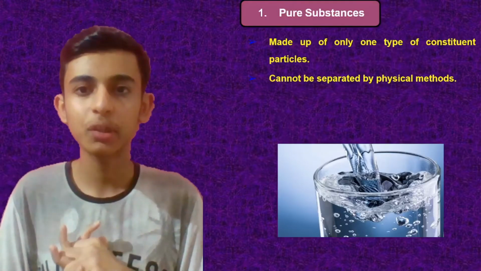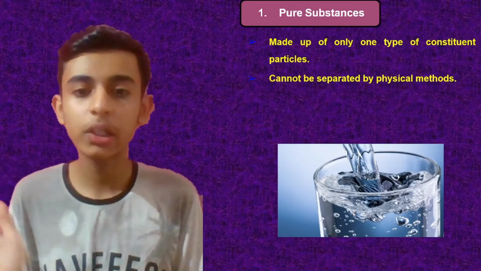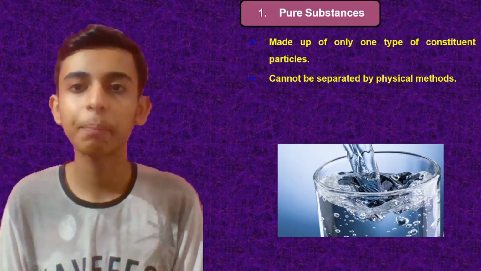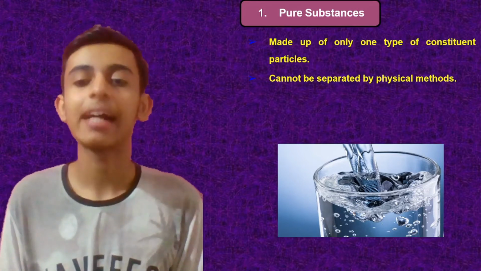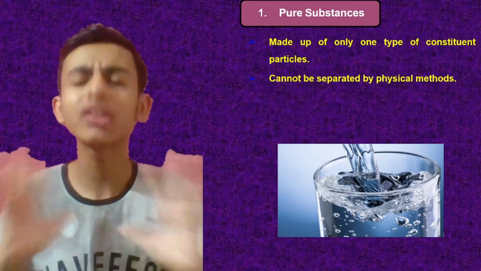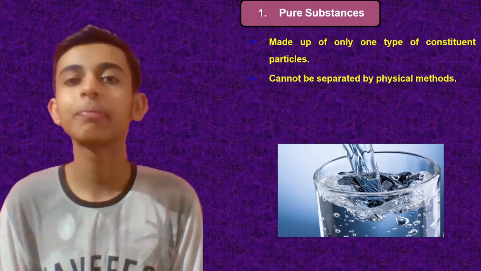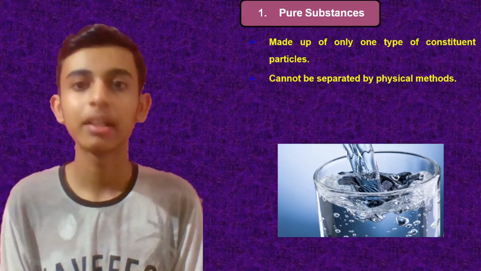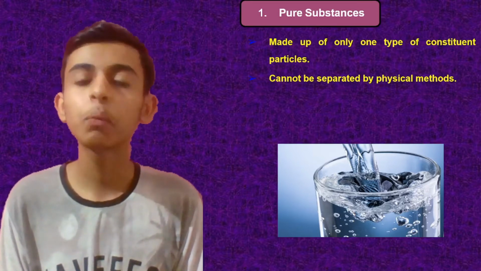Now first, let's try to understand about the pure substances. What are they? See, in your general life, what would you think? What are pure substances? If I talk about myself, I think that if a substance is pure, in the general opinion, there is no adulteration in it. Suppose the milkman comes to your house to give you the milk, then what would you expect?